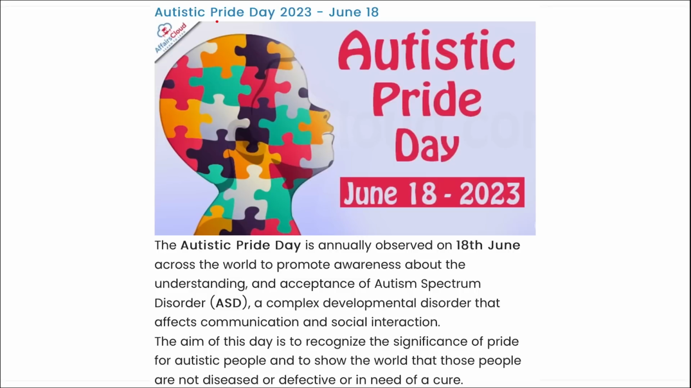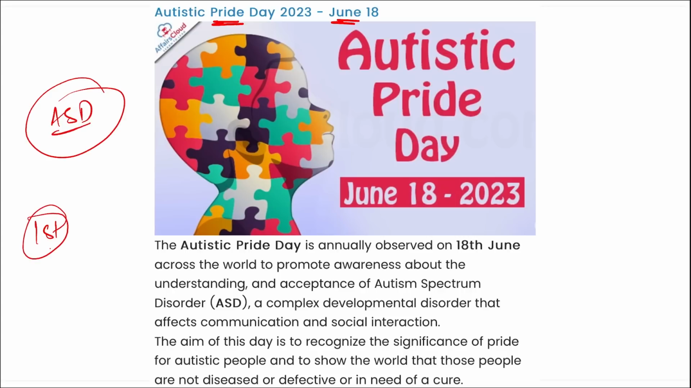Next is Autistic Pride Day. We observe Autistic Pride Day on 18th of June, and it is to basically promote awareness about understanding and acceptance of ASD. What is ASD? This is autism spectrum disorder. This is a complex developmental disorder that affects communication and social interaction. Correct? And the first ever Autistic Pride Day was observed in the year 2005.